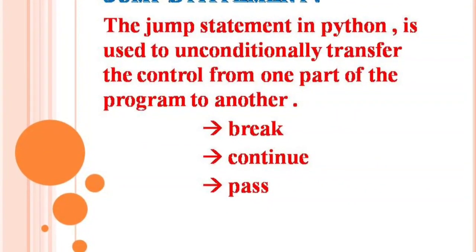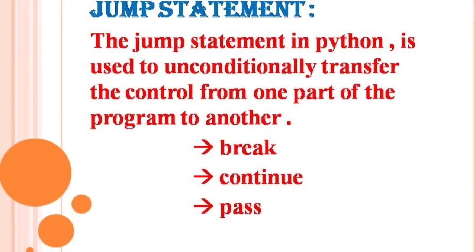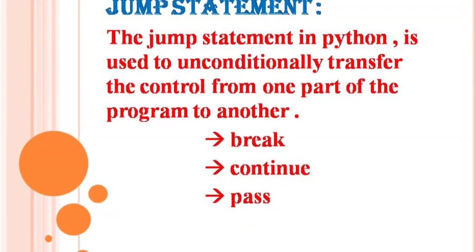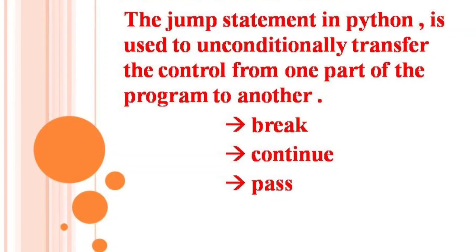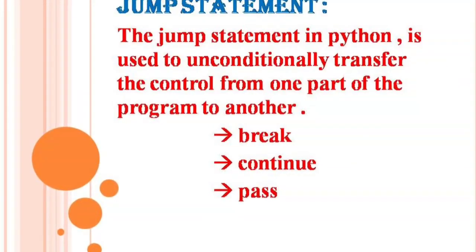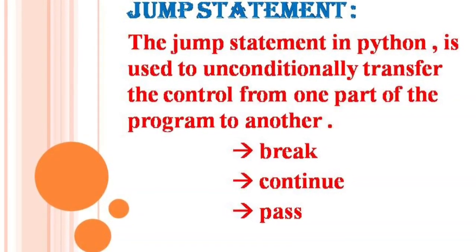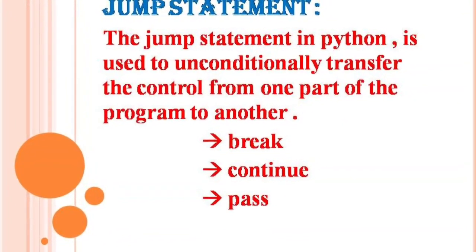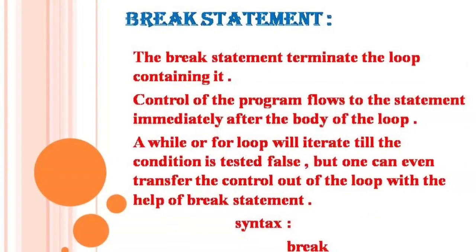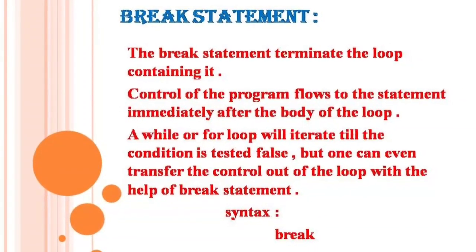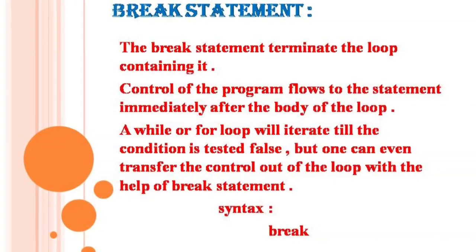Next one we have is jump statements. The jump statement in Python is used to unconditionally transfer the control from one part of the program to another. Break, continue and pass are jump statements. First one we have is break statement. The break statement terminates the loop containing it.